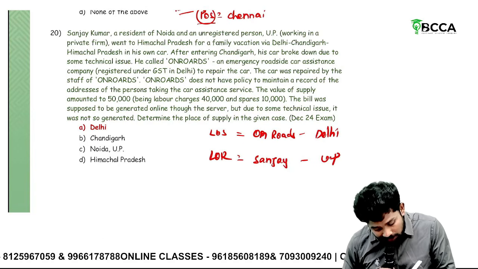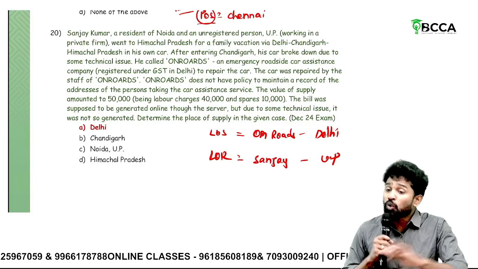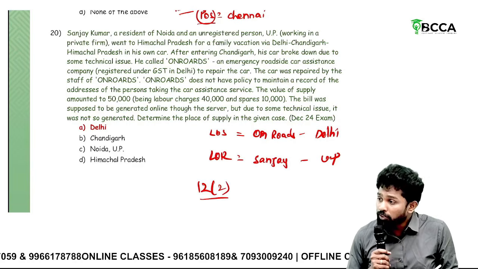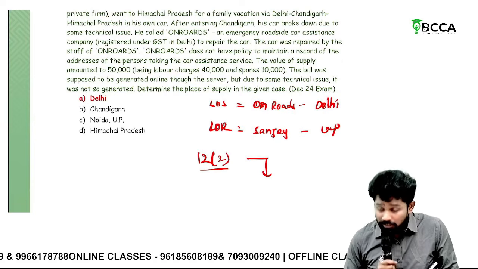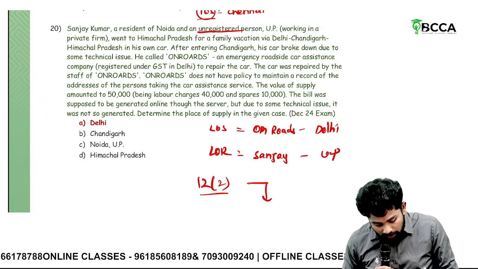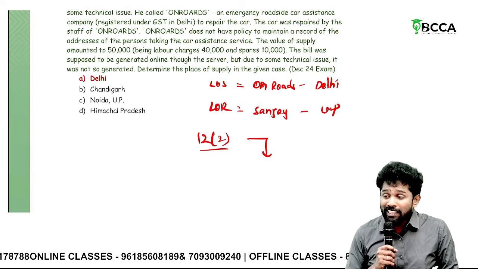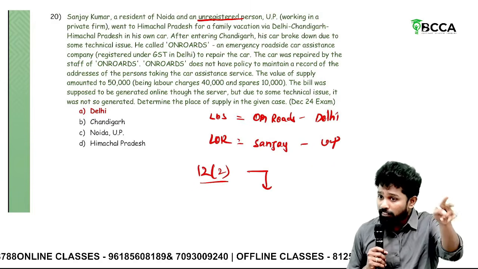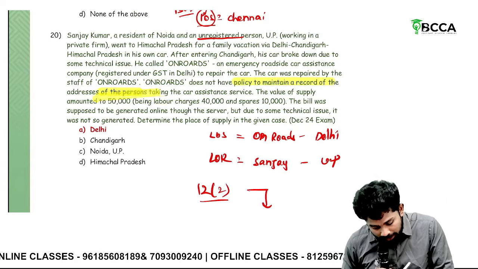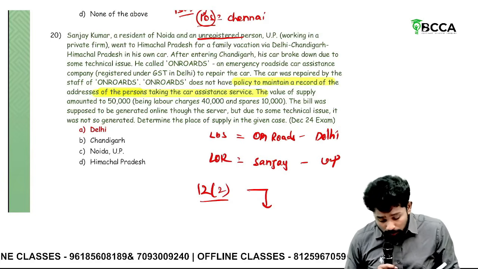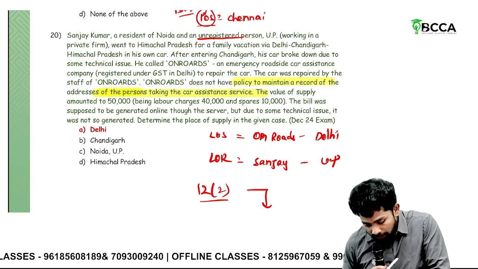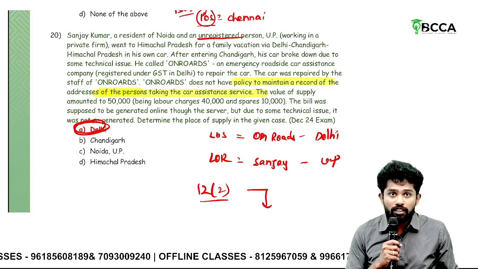Now, this car repair and maintenance is nowhere covered under section 12. That means it falls under what? Section 12 subsection 2, the default section. What does the default section say? Recipient registered or unregistered? Sir, he is an unregistered person, clearly said. If recipient is unregistered, is address available or not available? Here they said clearly that they do not maintain a record of address. So address is also not available. Then what is the place of supply? Place of supply is location of supplier only. So that's why it is Delhi.